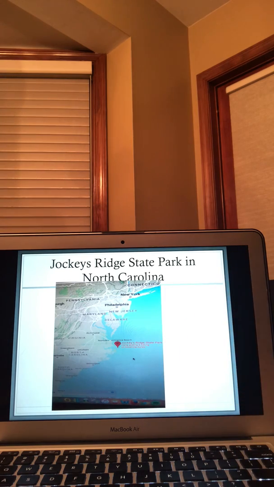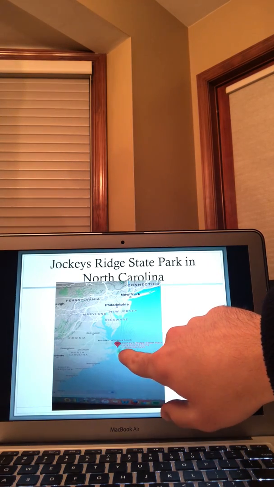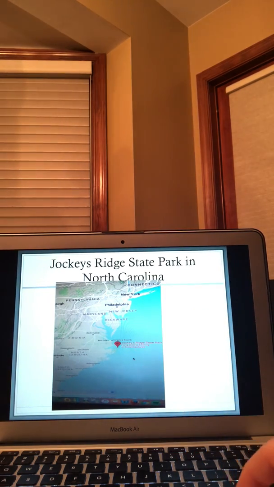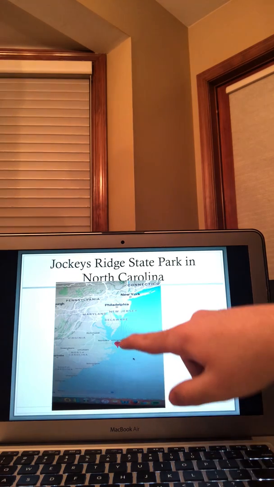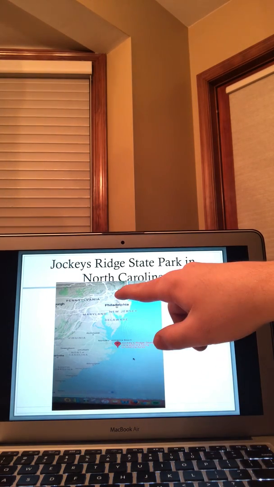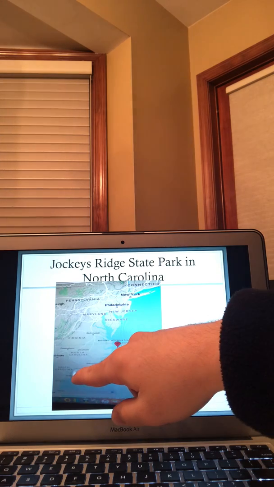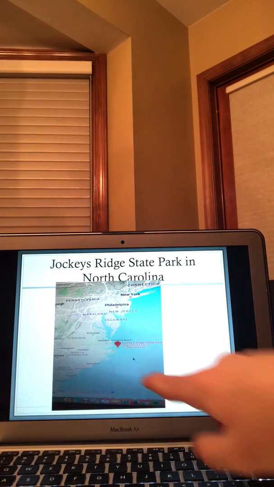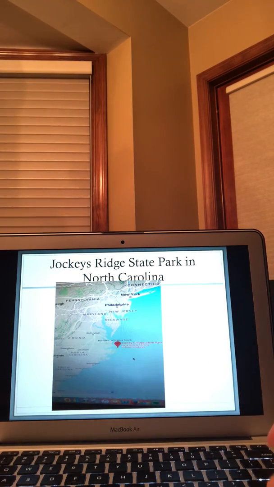And the last one, Jockey's Ridge, as you can see, is all the way on the coast of the water here in the Outer Banks, North Carolina. Go up north, you have Delaware, Jersey, Philly. Come down south, we have North Carolina, South Carolina, right there on the coast. So you're going to get a lot of wind from the ocean.